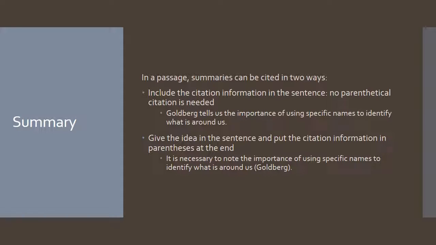In a writing passage, summaries can be cited in 2 ways. First, simply include the citation information in the sentence. Then, you don't need to put parentheses at the end, so no parenthetical citation is needed. So you can look at this example and see that the author's name starts the sentence and then the summary is written out. Or, you can give the idea in the sentence and put the citation information in parentheses at the end of the sentence, inside the period. So here you can see the summary is given in the sentence, then in parentheses, the author's name, Goldberg, is listed, then the period.